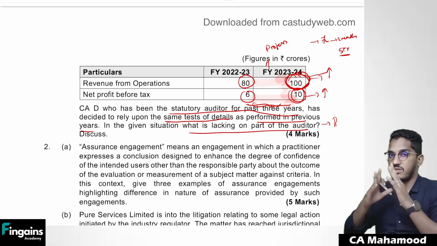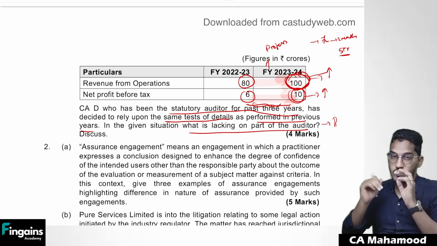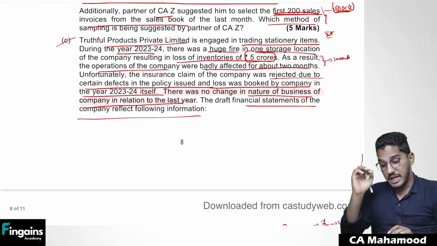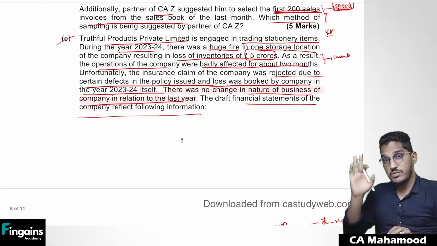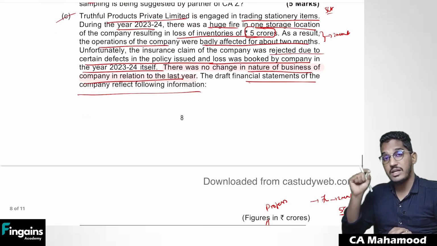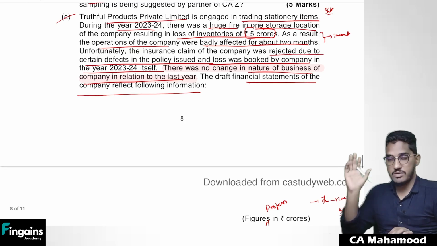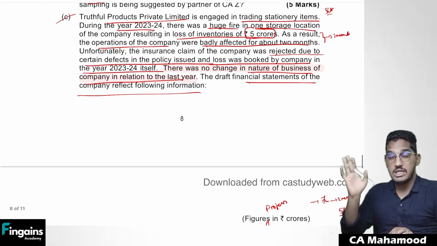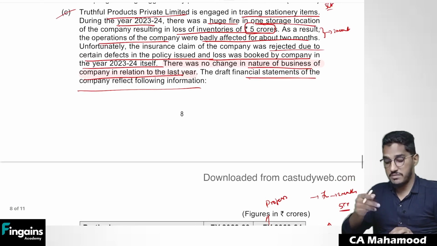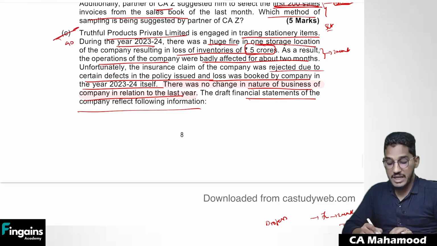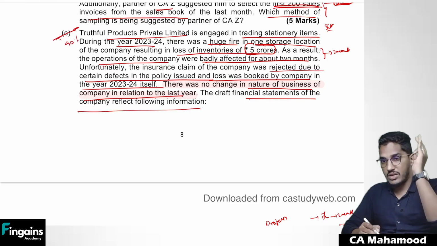But this will not strike your mind in the examination. This is a very tricky question. I do expect that for 90% of the students, this suspicion will not even strike them, that the answer I have to write is professional skepticism. It is a very, very tricky question. That's why I told you to refer to this RTP specifically. I am very much confident that 90% of the students will not have this suspicion.